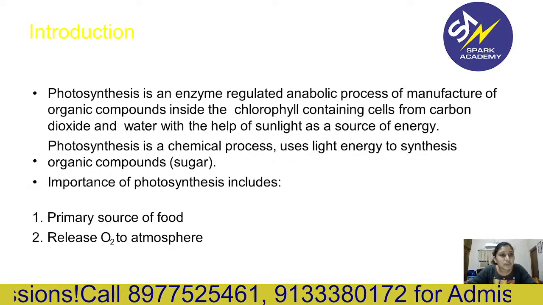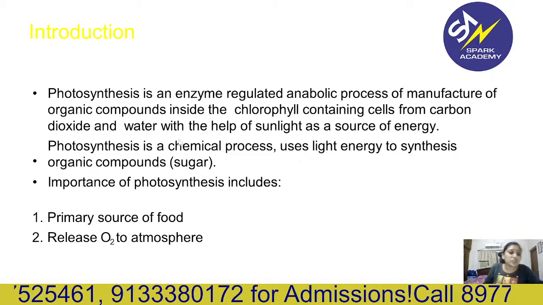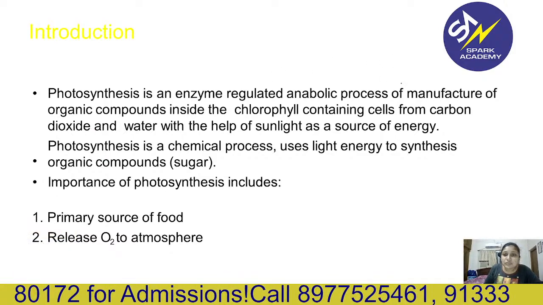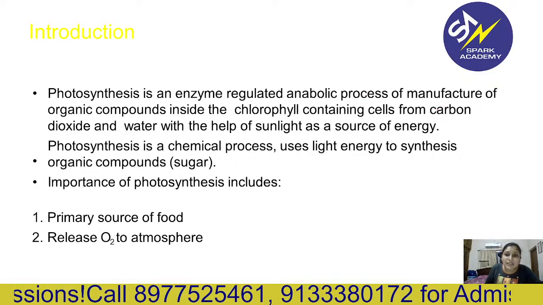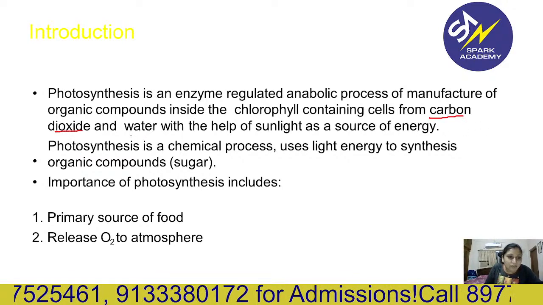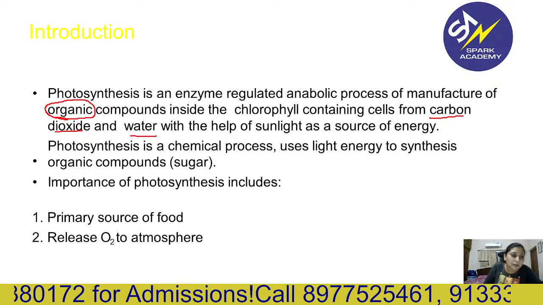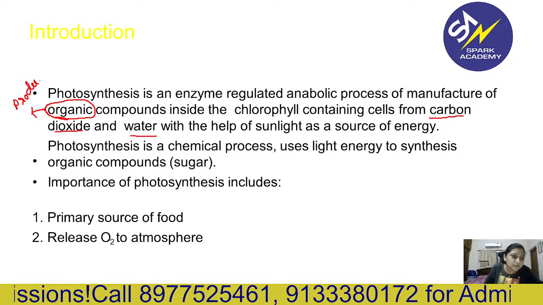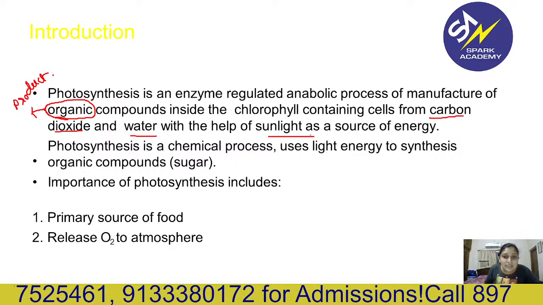So let's start. Photosynthesis. What is photosynthesis? Simply, autotrophs will use simple inorganic substances like carbon dioxide and water to make organic compounds. So this is an anabolic process. This will be your final product, organic compounds, with the help of sunlight as a source of energy.